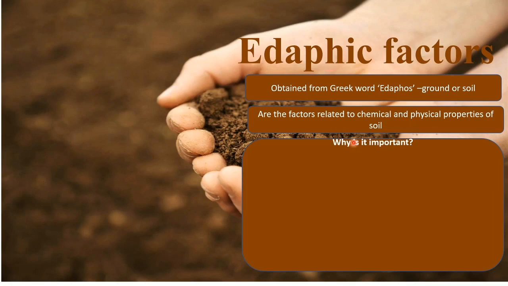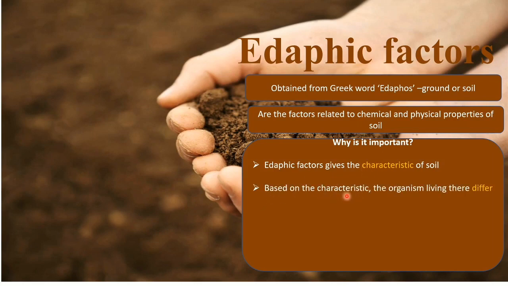Now why is studying edaphic factors important? Because edaphic factors give the characteristics of soil. We can identify what type of soil it is, whether it is a sandy soil, a clayey soil or any other kind of soil.